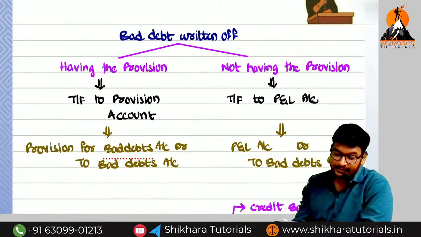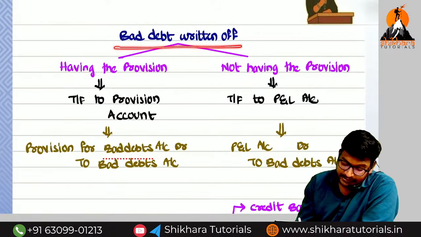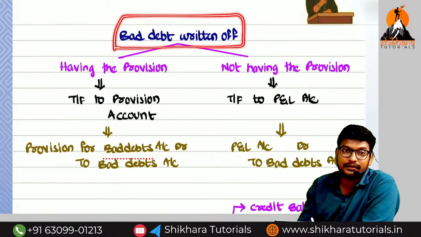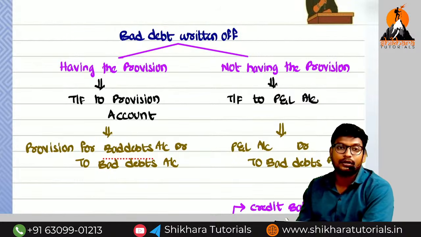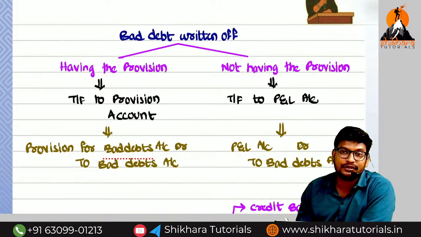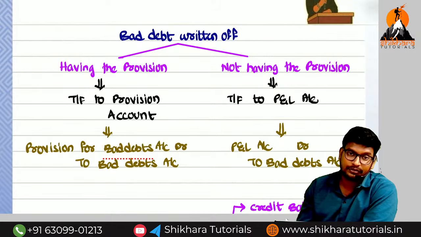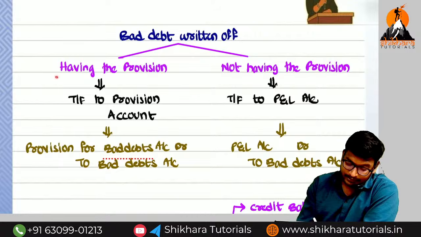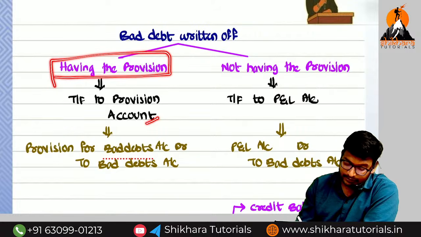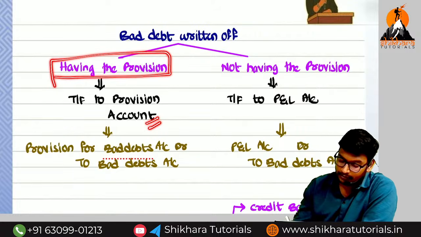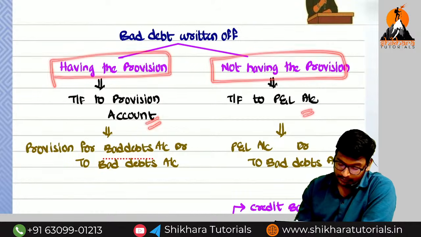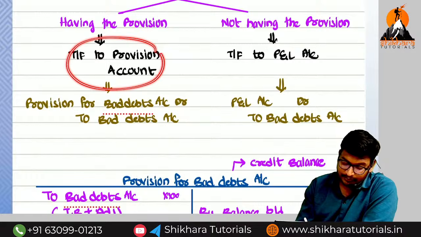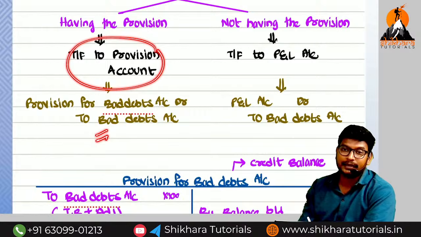Okay, now next, bad debts written off. What is the meaning of written off? Written off means nothing but transfer. Generally bad debt is a nominal account or real account? Nominal account. All the nominal accounts will be transferred to which account? Normally to the P&L account. So having the provision means it should be transferred to which account? Provision account. Not having the provision means P&L account. So if it is transferred to the provision account, the entry is provision for bad debts account debited to bad debts account.